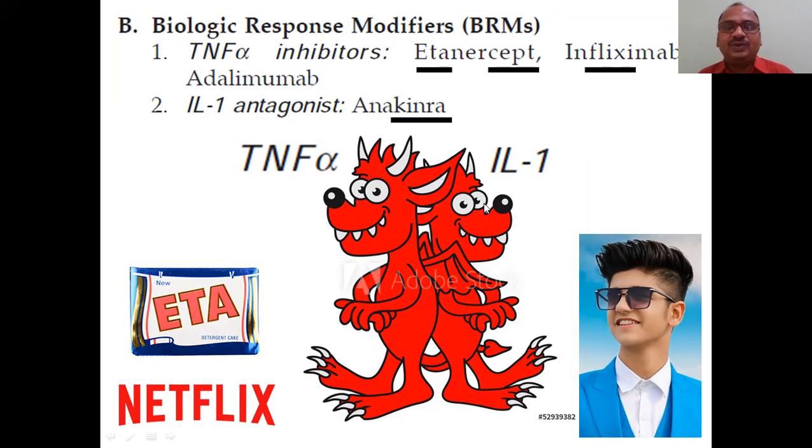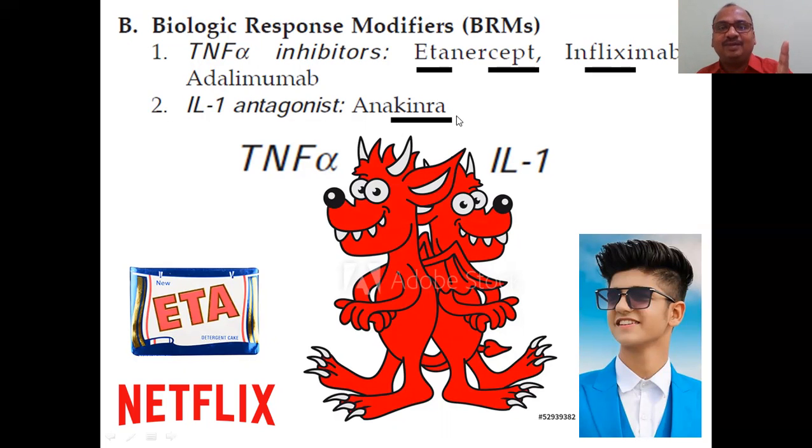Now first, IL-1 will be killed by this fellow. Who is this fellow? Kinra. You can Google it. Kinra is a very popular kid, famous on Tic Tac. He is always doing Tic Tac, and he became a Tic Tac star. That's why Kinra is the name.